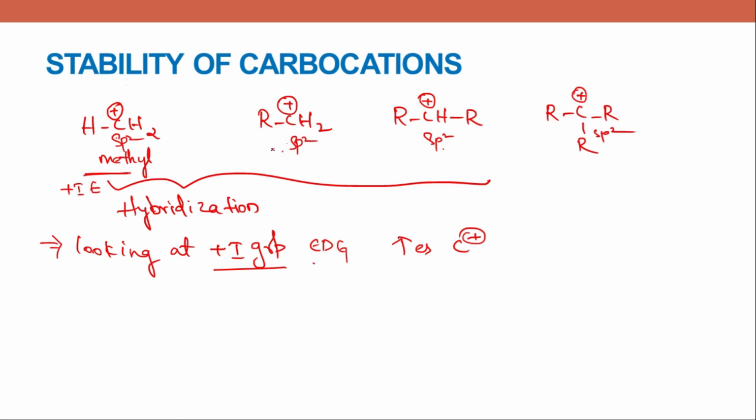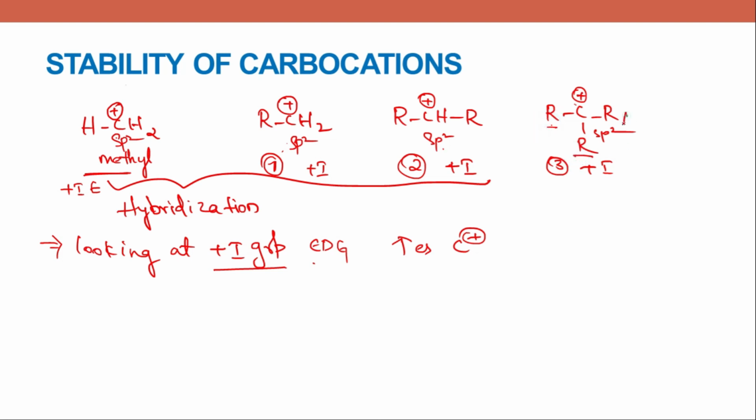And in the primary carbocation, you see one positive I group. In the secondary carbocation, you see 2 plus I groups. And in the tertiary carbocation, you see 3 positive I groups. So to stabilize this one positive charge, there are 3 donating groups.